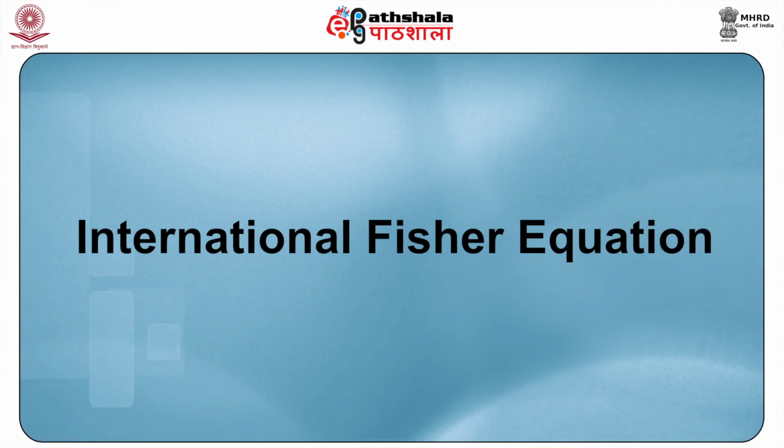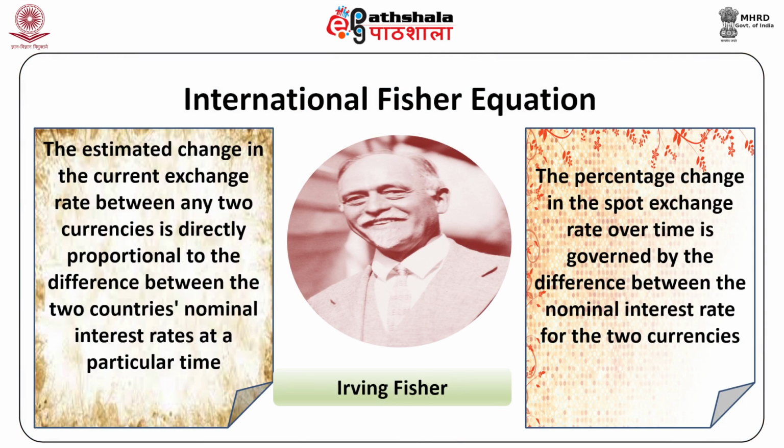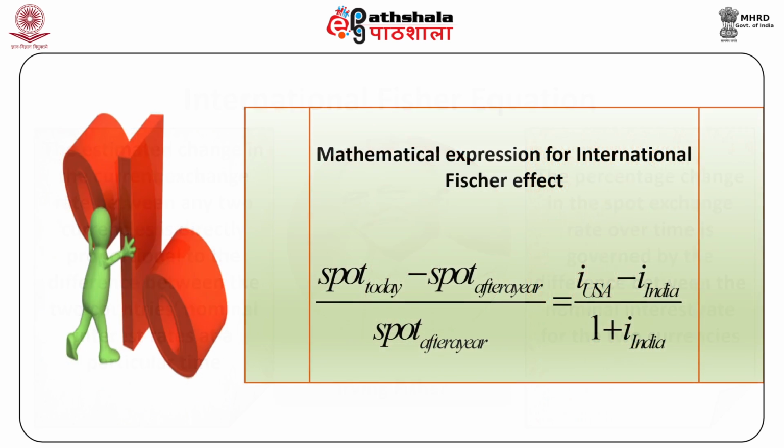International Fisher equation. The International Fisher effect postulates that the estimated change in the current exchange rate between any two currencies is directly proportional to the difference between the two countries' nominal interest rates at a particular time. In other words, the percentage change in the spot exchange rate over time is governed by the difference between the nominal interest rates for the two currencies. Mathematically, the International Fisher effect is expressed as (spot today minus spot after a year) divided by spot after a year is equal to (interest rate in USA minus interest rate of India) divided by (1 plus interest rate of India).